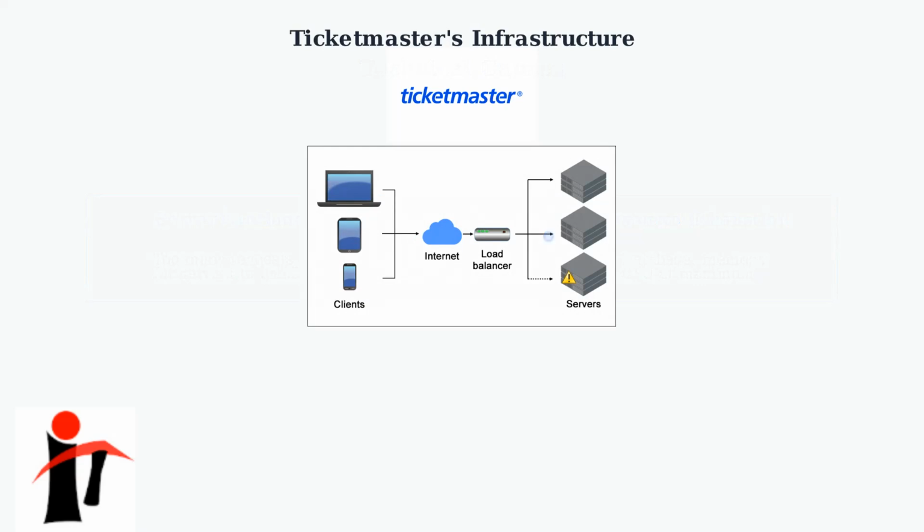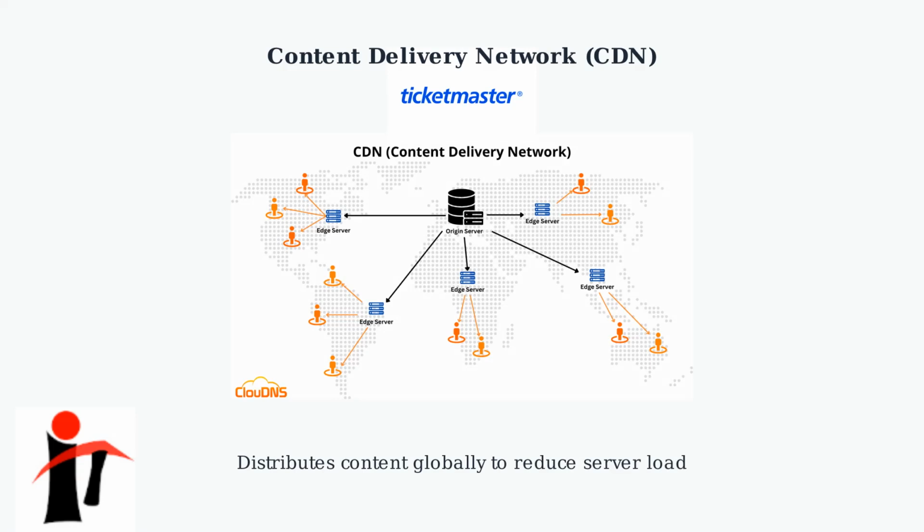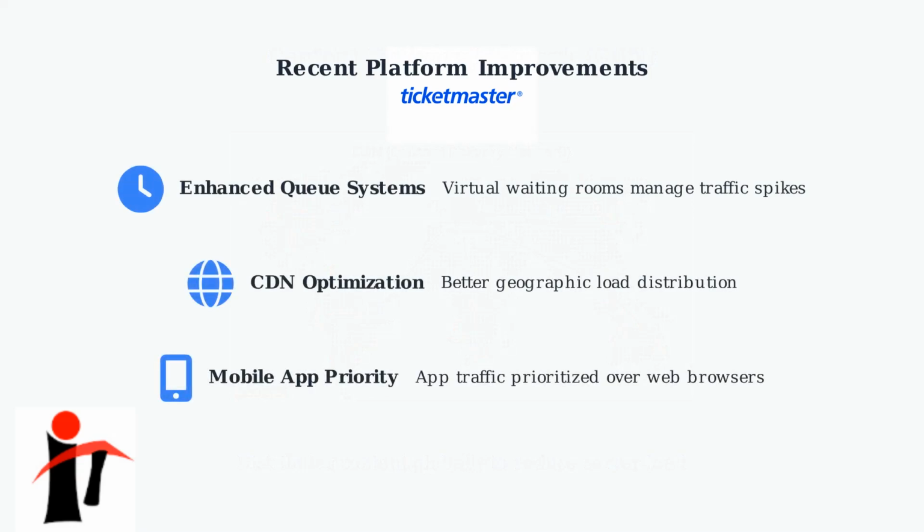Their system uses load balancers to distribute incoming traffic across multiple backend servers that process ticket requests and manage inventory. The system also includes database clusters that handle real-time inventory and user data, plus a content delivery network, or CDN, that serves static content and reduces server load by distributing content globally. Ticketmaster has made recent improvements, including enhanced virtual queue systems to manage traffic spikes, CDN optimization for better load distribution, and prioritizing mobile app traffic over web browser requests during peak times.